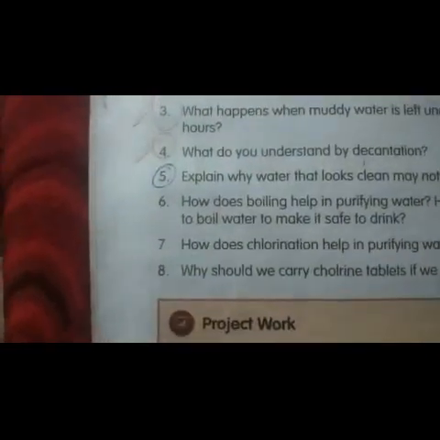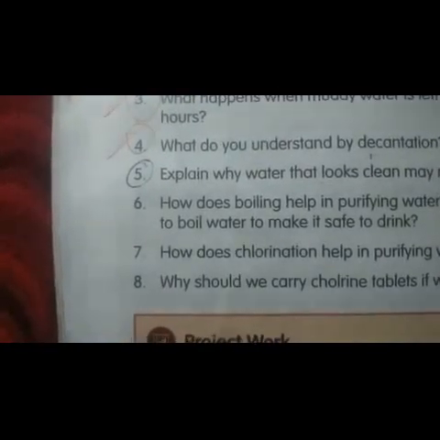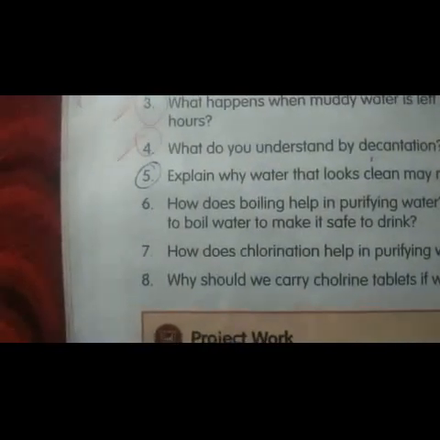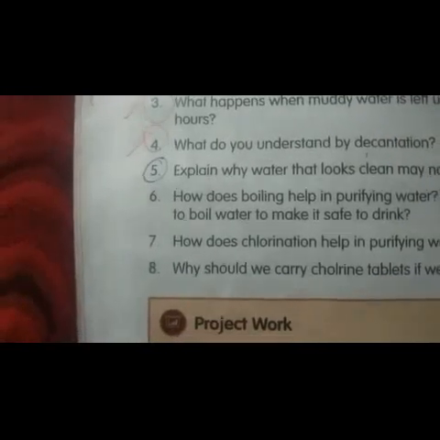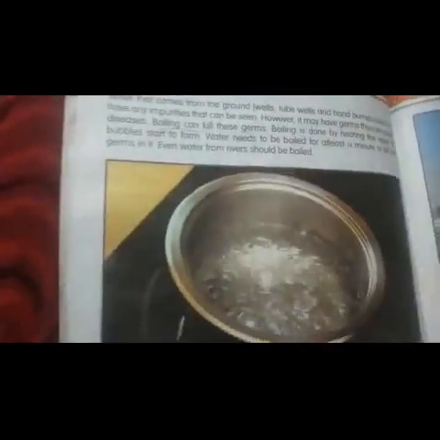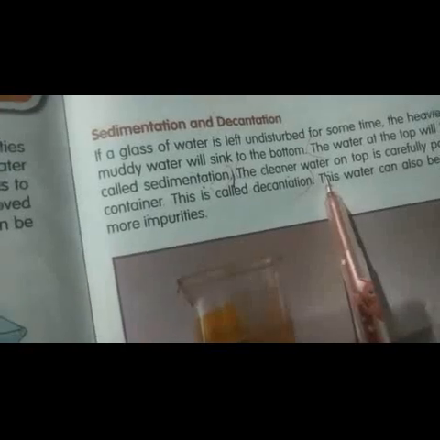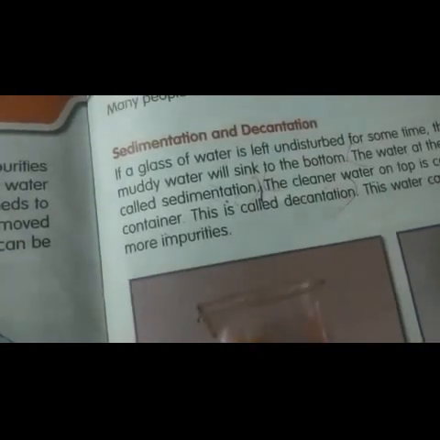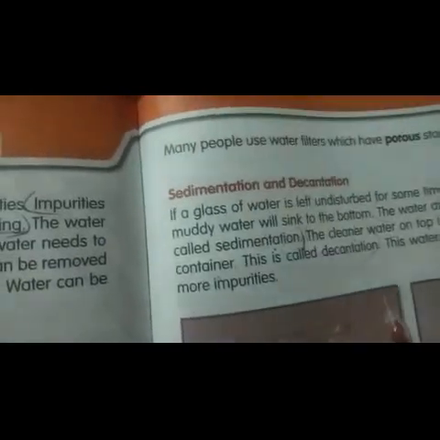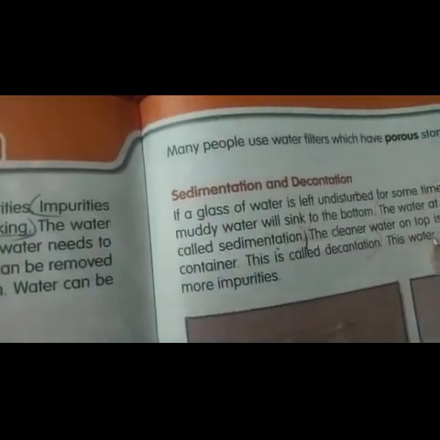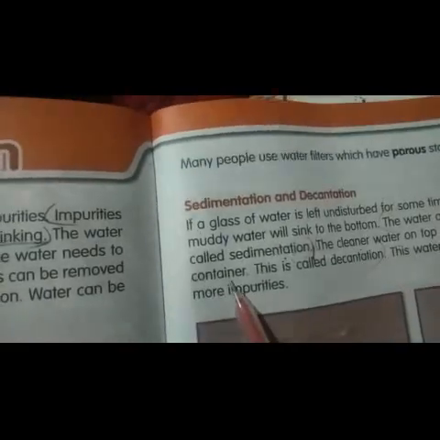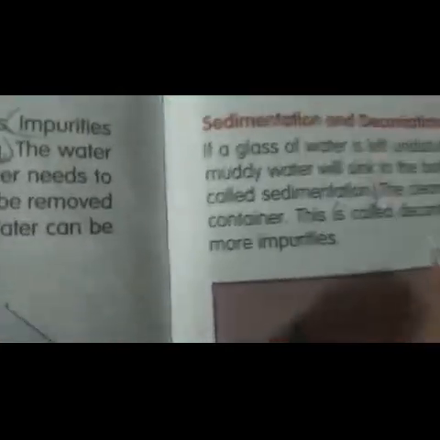So what will you write as the answer for that one? The mud in the water starts to settle down, leaving clean water, with little mud in the remaining water floating at the top. Right? Question number 4: what do you understand by decantation? Open your reader, page number 119. Here is the answer. The cleaner water on the top is carefully poured into another container. This is called decantation. That answer you have to write.